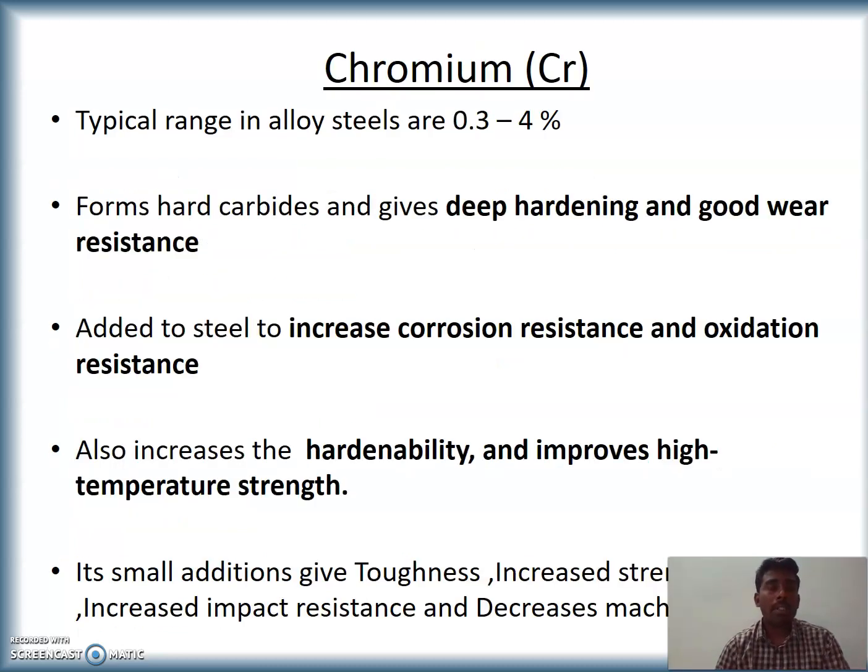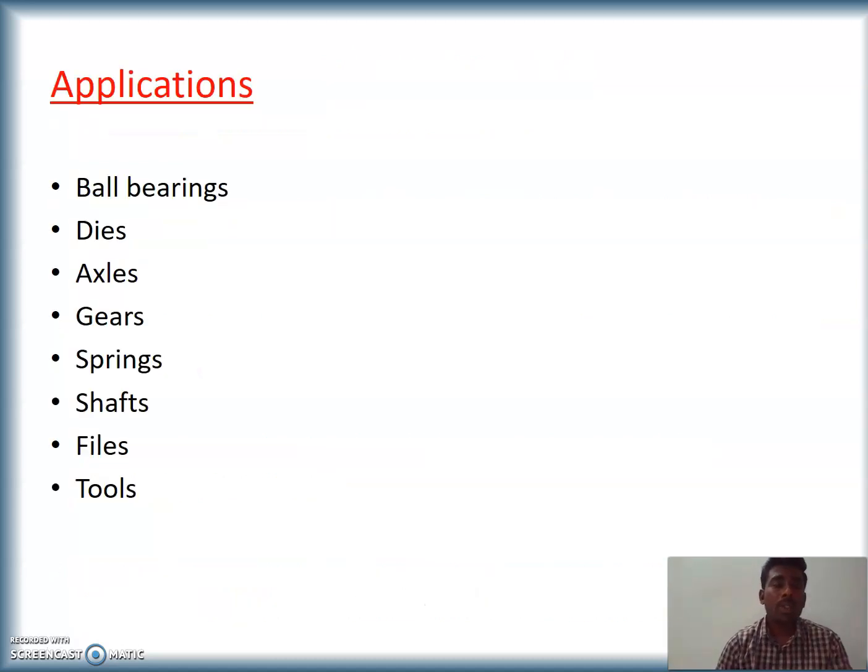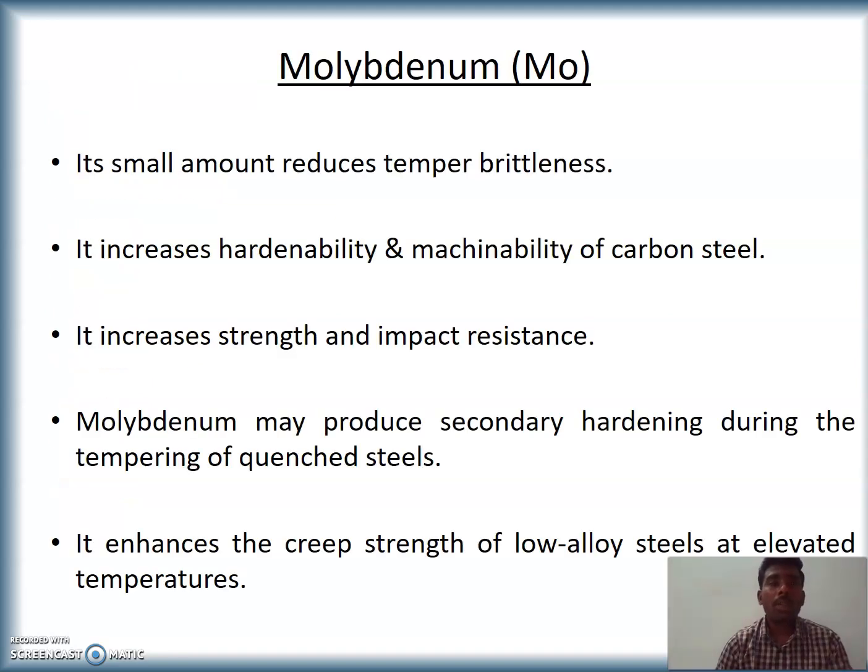Next alloying element is chromium. The range of chromium in alloy steels is 0.3 to 4%. It has its own enriched properties, like deep hardening and good wear resistance. It has very good corrosion resistance and oxidation resistance, and it increases hardenability and improves high temperature strength. Some of the applications of these alloy steels are mentioned here.